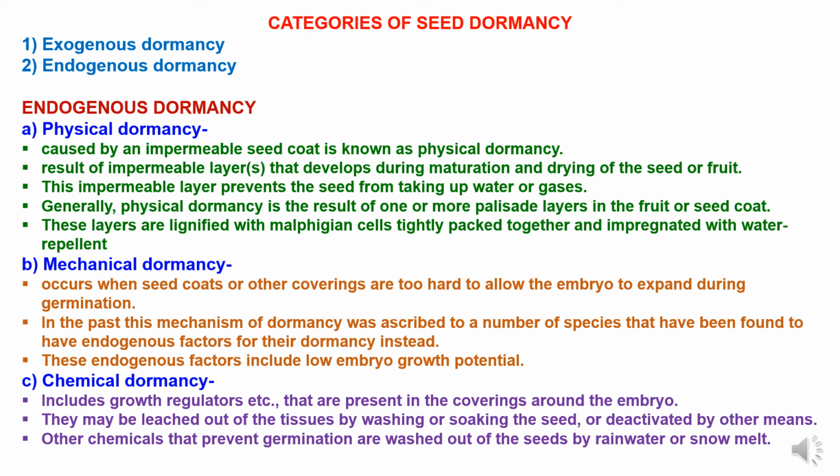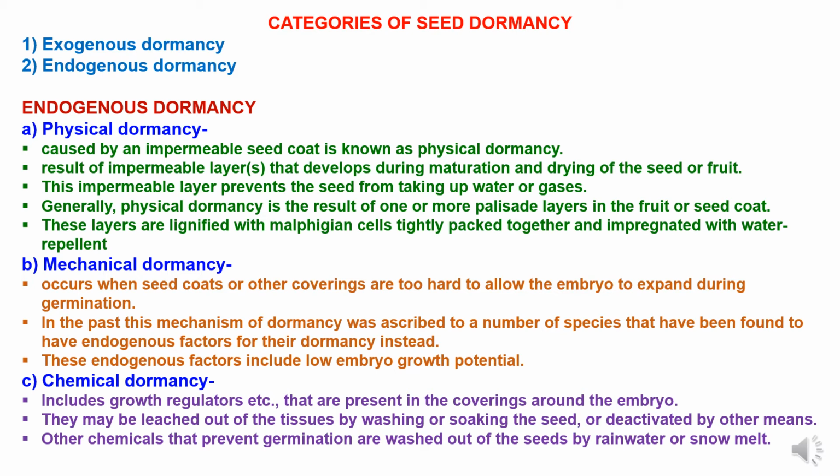Second is mechanical dormancy. Mechanical dormancy occurs when seed coats or other coverings are too hard to allow the embryo to expand during germination. In the past, this mechanism of dormancy was ascribed to a number of species that have been found to have endogenous factors for their dormancy instead. These endogenous factors include low embryo growth potential.